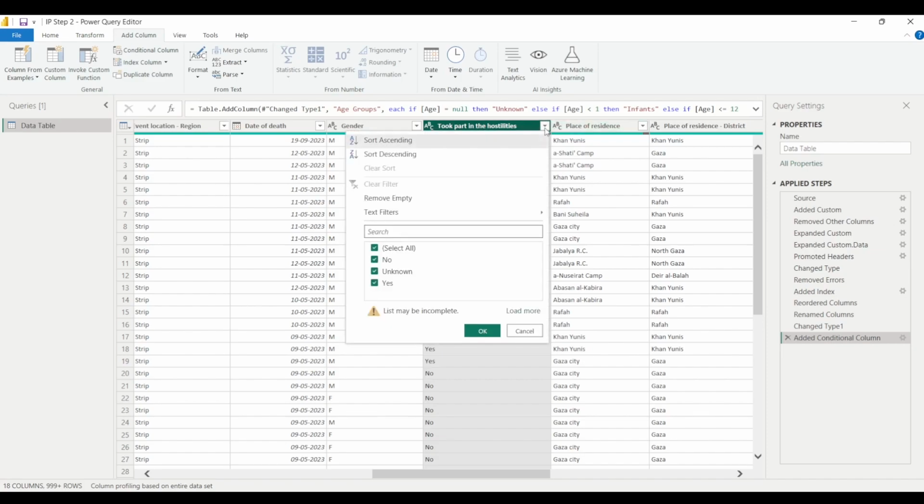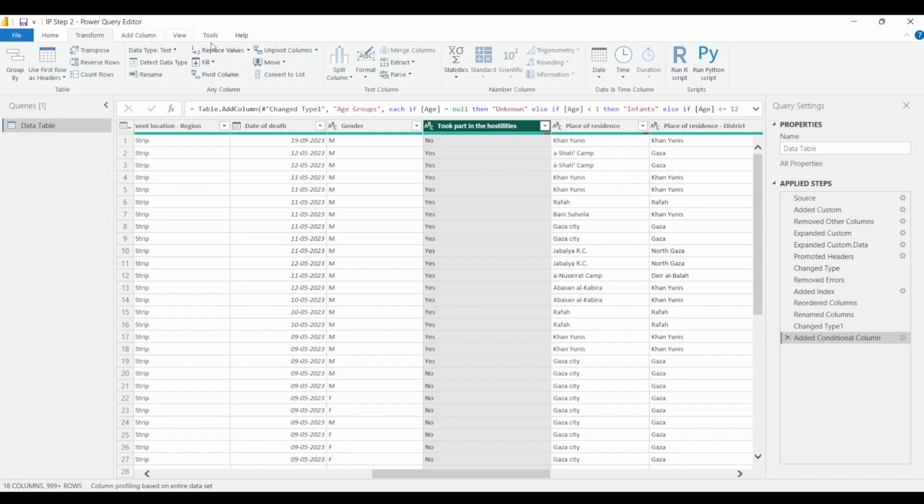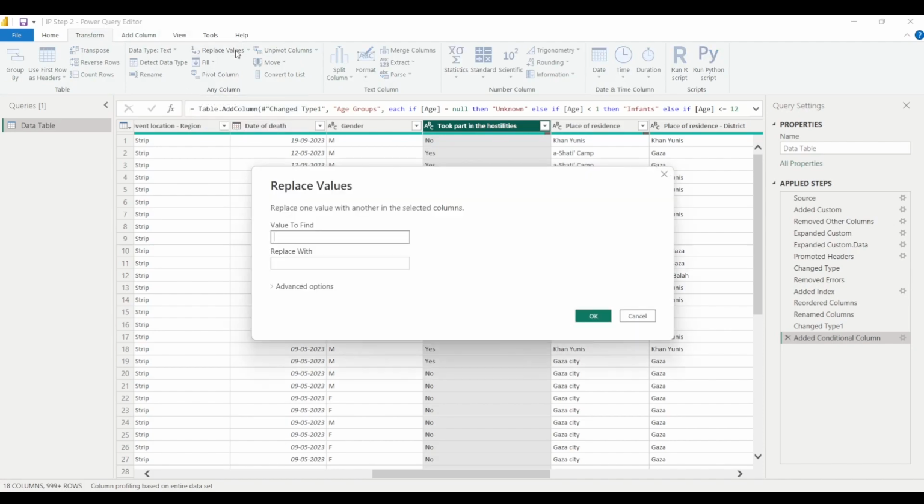And if I click here on the drop down, then it will tell you about the various values that it has. We also have null values here, and we have unknown here, right? So I want to replace these null values also by unknown, because we do not know about it. So I will replace this null by unknown. I will just click on this column, then click on transform, then replace values, and here I will write null, replace it with unknown, and then click on OK.